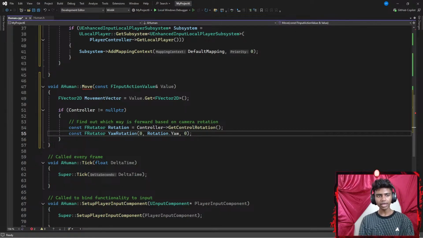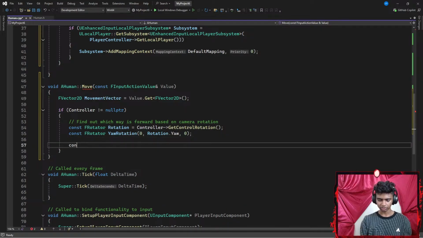Then I go ahead and create another const FVector, which is going to be represented by a ForwardDirection local variable that is going to be equal to my FRotationMatrix, which requires